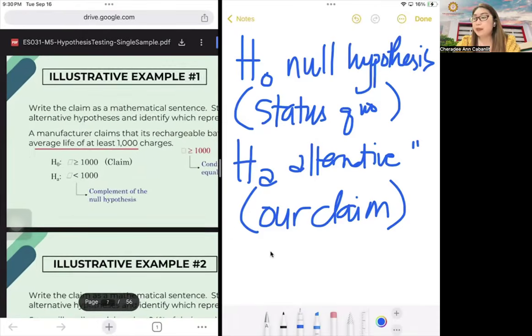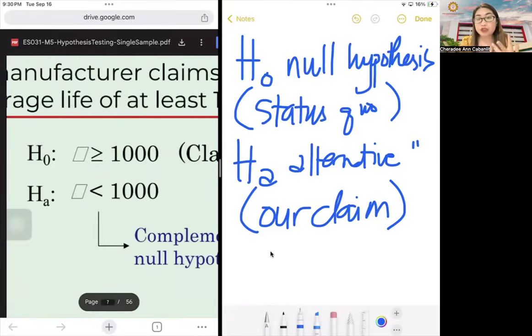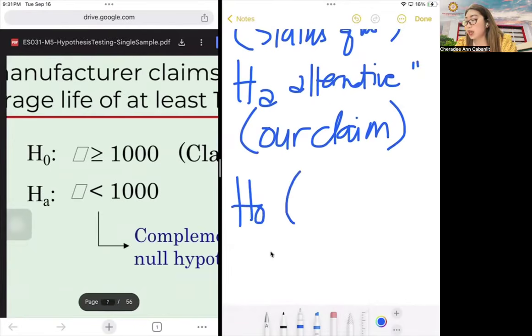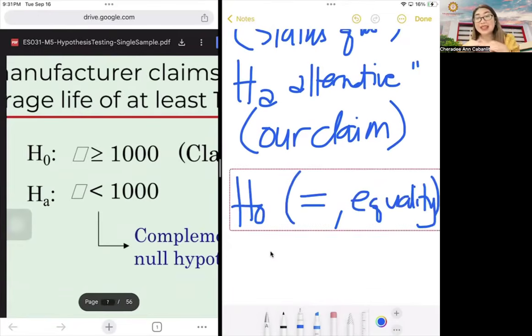Okay, so for example, let's say here, no. So this is what I'm trying to say that we will edit. Always, H0 will always have an equal sign. So dapat equality ra gyud siya. Okay? Because status quo man siya. It's not better, it's not less than, it's the status quo. So we will always use equality for H0.